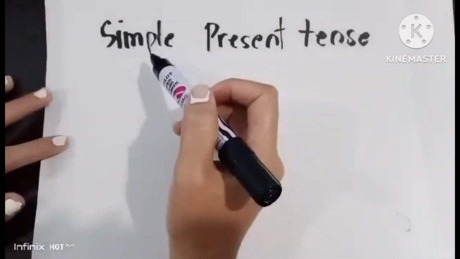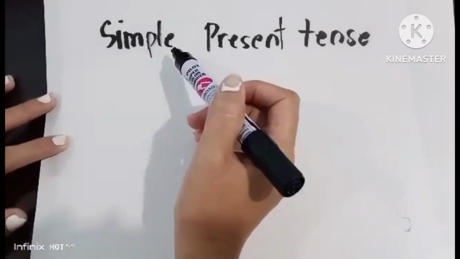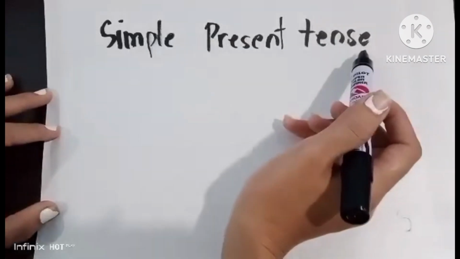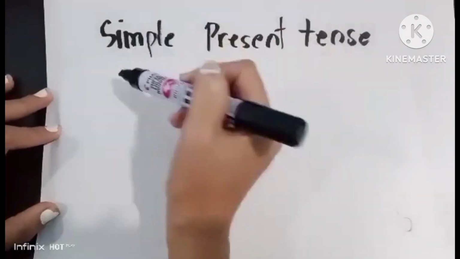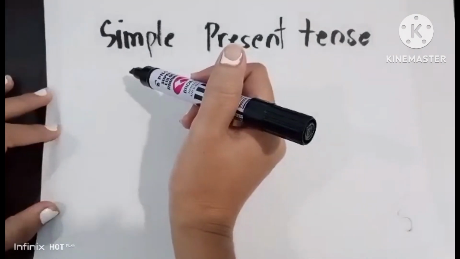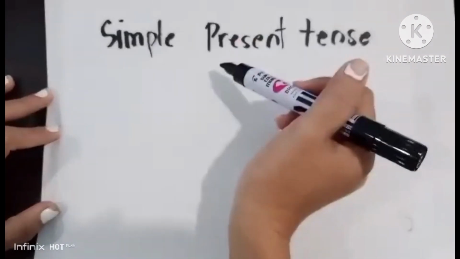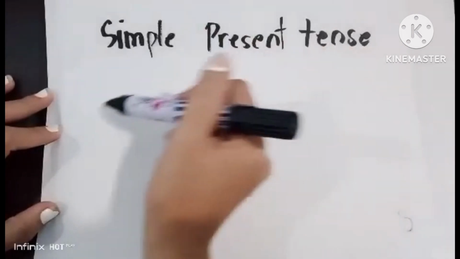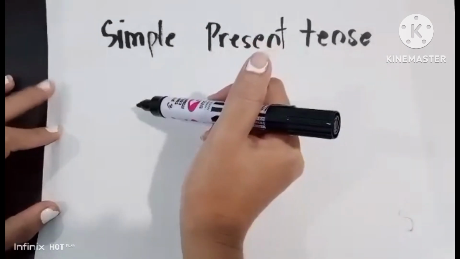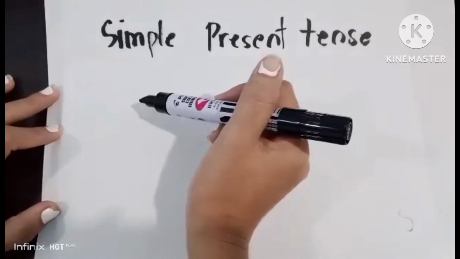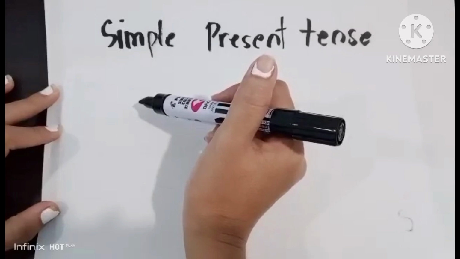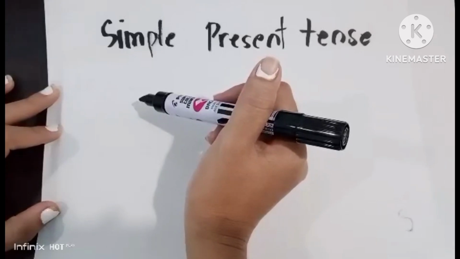Okay, so let's have a short review about the lesson that we just had, simple present tense. Now, it's very important to know when are we going to use this. So we use this for general truth, repeated action, how often we do things, and also for fixed schedule, the schedule that we already arrange. Okay, and let's go with the sentence structure.